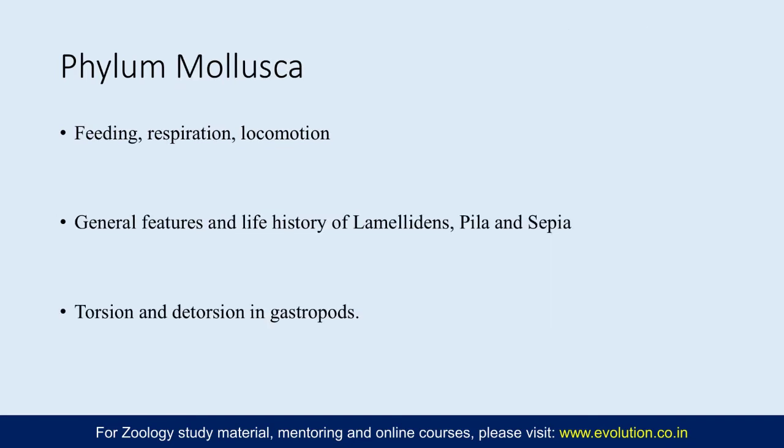Now coming to the next phylum, that is phylum Mollusca. Under this you have three different categories in the syllabus. So generalized, you need to do feeding, respiration and locomotion in Mollusca, and a question on respiration has been asked. So generalized respiration in Mollusca, they have different ways through which they do respiration, so you need to focus on that here. And because you study three different specimens, Lamellidens, Pila and Sepia, and all three of them have different respiratory structures, that gives you a holistic view of how respiration is different.